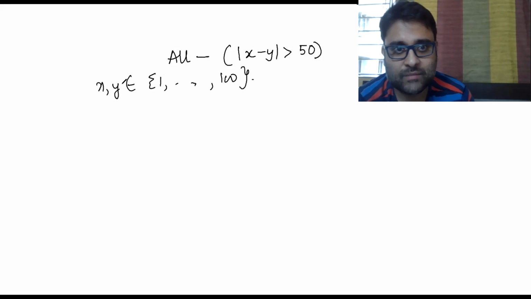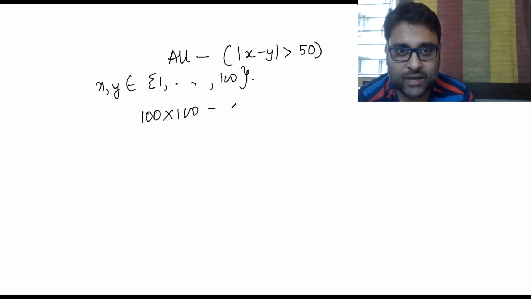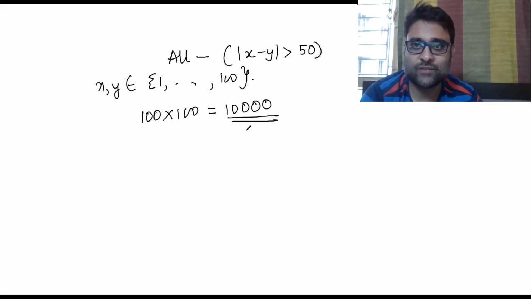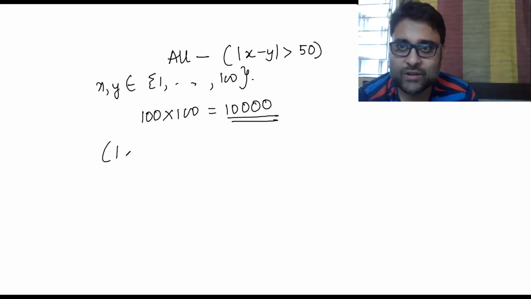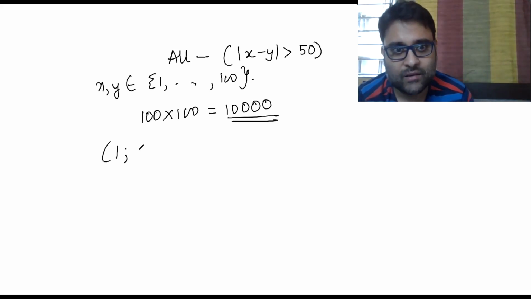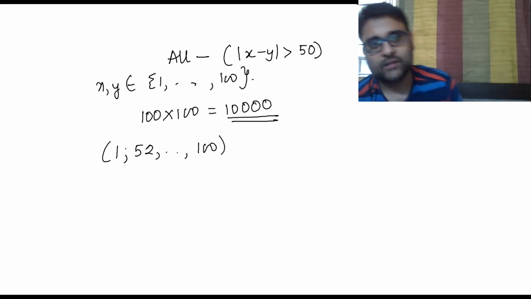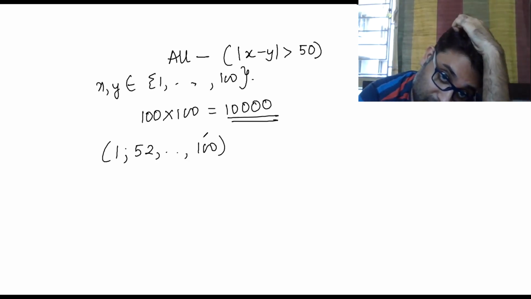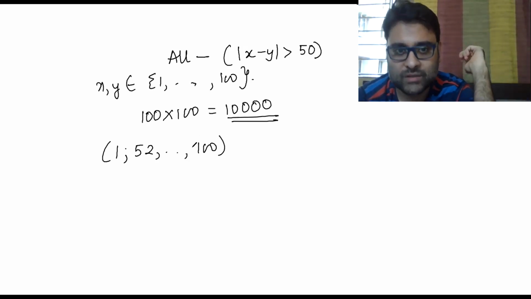So x can be any of 100, y can be any of 100. All cases will be 10,000 cases. Now x minus y greater than 50: how many cases will there be? If the first number is 1, the second number can be 52 up to 100. How many numbers are these? These will be 49 numbers.